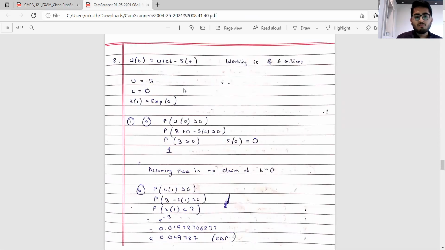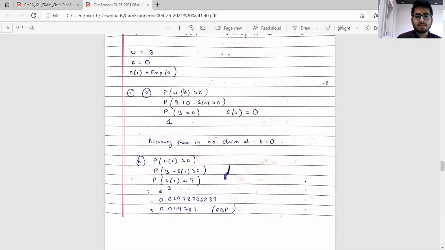Take a look at the solution of part 1A and B. This is basically it. So we are getting 1. At time 0, obviously it cannot be ruined, so the probability of not being ruined is 1. And at time 1, it is coming out to be roughly 5%, if I would say.